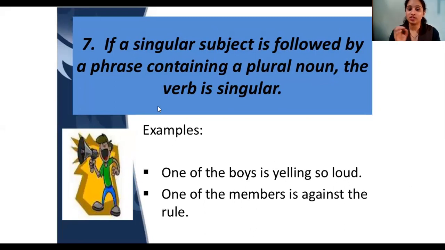If one singular subject is followed by many people, but the subject is singular, we are talking about one boy among the boys, so you will use singular only. One of the members: there are many members, but we are talking about that one, that is our subject, so that will be singular. Very simple. Singular subject, singular verb. So one among the boys, one among the members, you will use a singular verb.